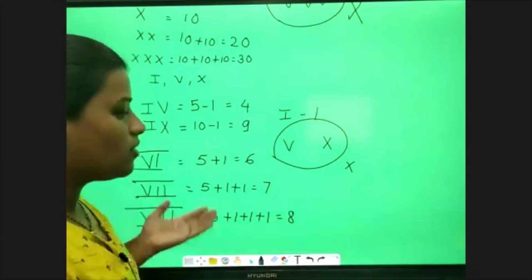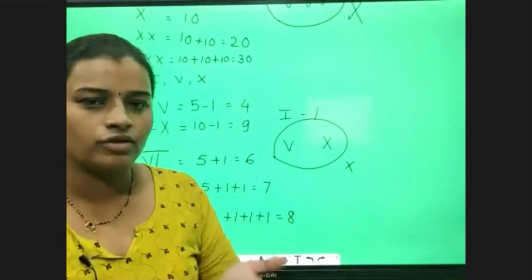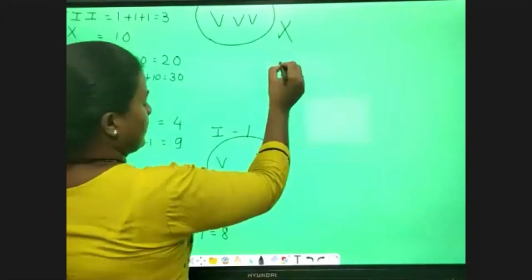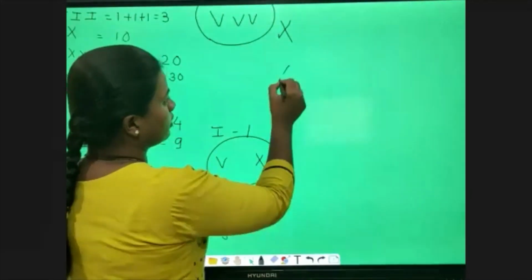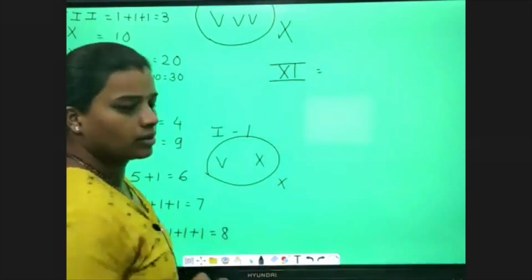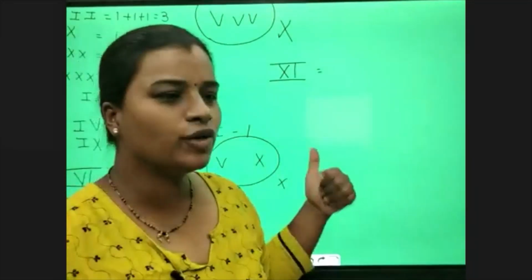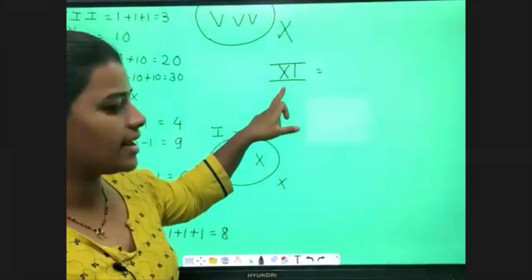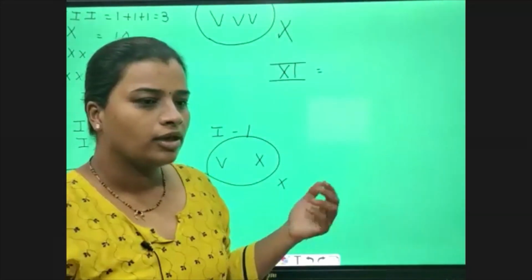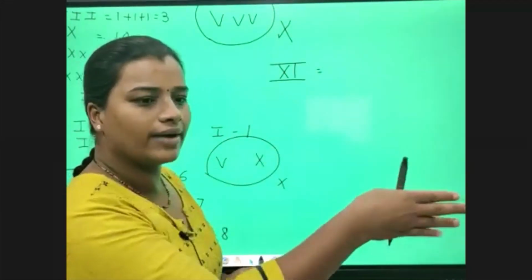Okay. Now regarding 11, 12, 13, 14, 15. If I write X and then I, what does it mean? Who will give me the answer? What does X stand for? 10. What does I stand for? 1.